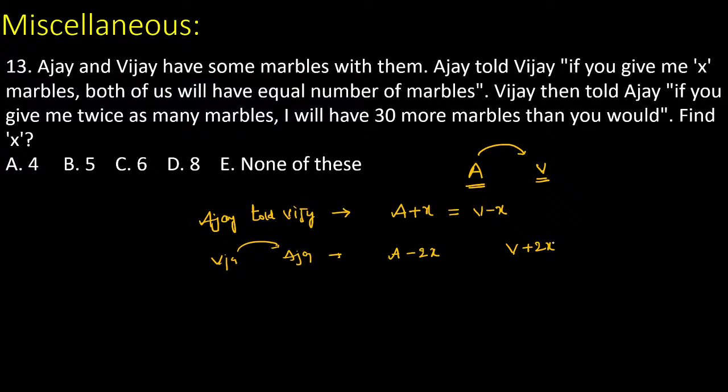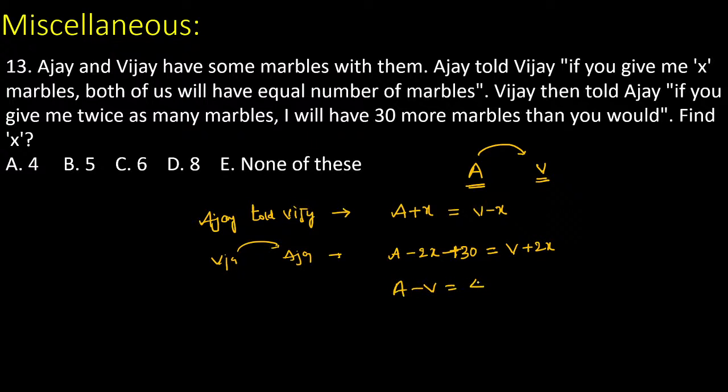Again, I am telling you, if you give me twice as many marbles, it means A minus 2x, and those 2x are added to Vijay. Now I will have 30 more marbles than you, so Vijay's value is equal to Ajay's plus 30. So this is the information, guys. Now see, just go with the equation.